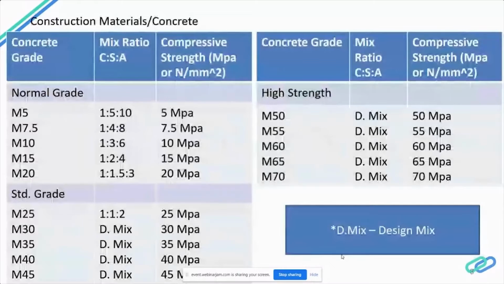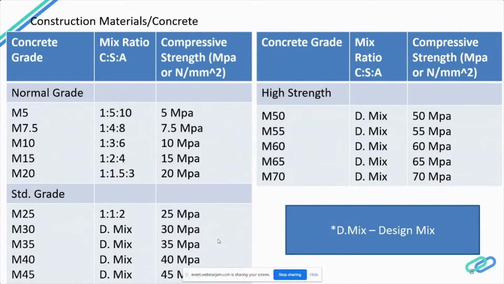So this is the concrete grade. Nowadays, we have normally categorized the concrete grade into normal grade, standard grade, and high strength grade concrete. The normal grade concrete consists of M5 to M20 grade, and which is normally used as PCC. We don't use it for reinforced, and it is not used for any construction type nowadays. Standard grade is what we use for normal building construction, that is from M25 to M45 depending upon the structure.